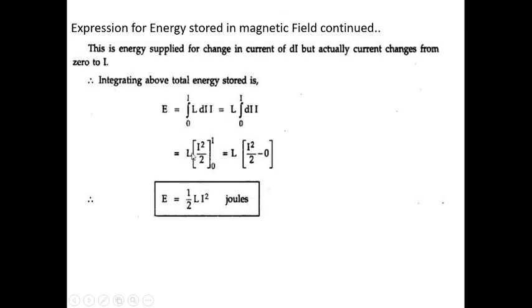That is L into I square by 2 between 0 and I, which gives L I square by 2 minus 0. That is, E is equal to half L I square joules. This is the energy stored.